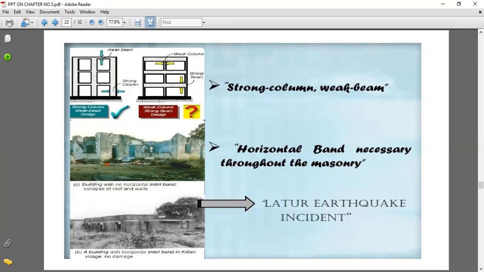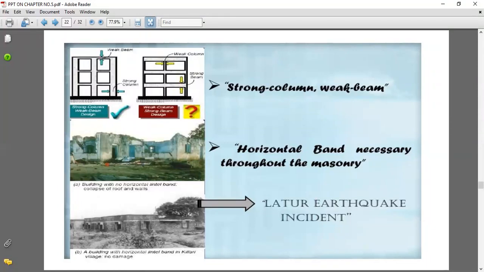Strong column means our building has horizontal members and vertical members. If the vertical members are in a good position, in their material and sizes, but the beams become weak, then whatever the load is, it will be transferred towards the foundation through the columns. The column is a major part and should be in a good position. At that time the building follows the strong column and weak beam concept, so our building will become a safe building.